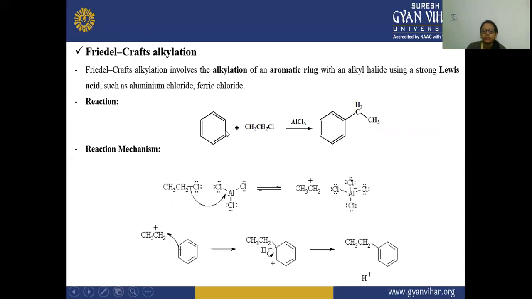Next, Friedel-Crafts alkylation. Here benzene undergoes Friedel-Crafts alkylation, reacting with ethyl chloride in the presence of your Lewis acid, and there is a formation of ethyl benzene. The reaction mechanism is like this: the Lewis acid will break the bond, generating an electrophile, and this electrophile will attack the aromatic ring, and an electrophilic substitution happens here.